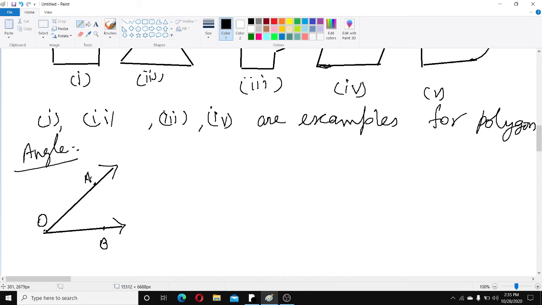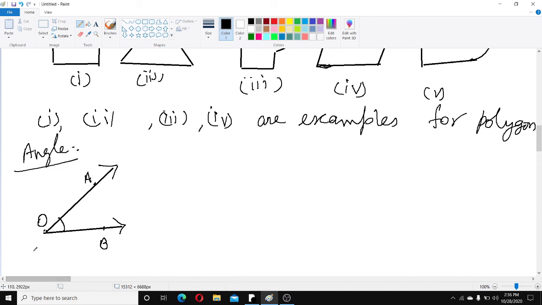Here two rays are there in the figure. First ray OA, second ray OB. Both rays have the same initial point. Which is the initial point? O is the initial point, children. O is the initial point of ray OA and of ray OB. So here in between ray OA and ray OB an angle is formed. Here the common initial point O is called the vertex of the angle.